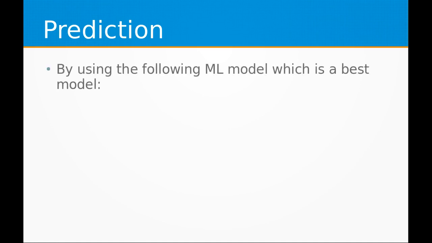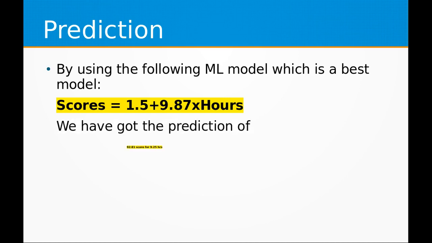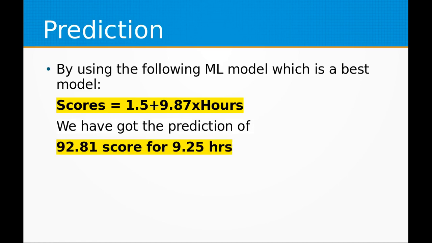Now let's come down to the prediction. By using the following ML model, which is the best model as we have concluded in the previous slide, that is, scores equal to 1.5 plus 9.87 times hours, we have got the prediction of 92.81 score for 9.25 hours. So that covers our objective.